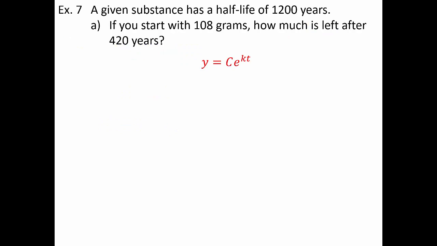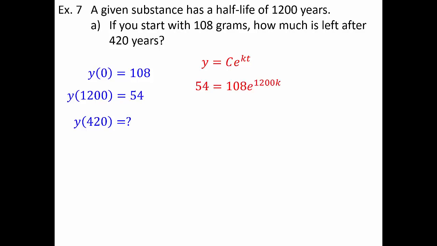So, let's take this example and apply the law of exponential growth and decay. You start with 108 grams. How much is left after 420 years, keeping in mind that the half-life is 1200 years? Well, our initial amount is 108. After 1200 years, we're going to have half of that left, so 54 will be our secondary amount. Then the question is asking how much is left after 420 years. Notice how this problem looks just like any of the population problems that we did earlier. The only difference is how we interpret the given information. So I'm going to suggest that you pause here and then hit play when you're ready.